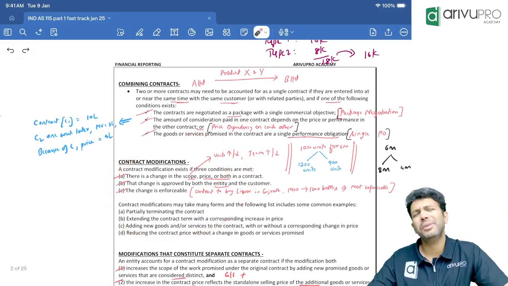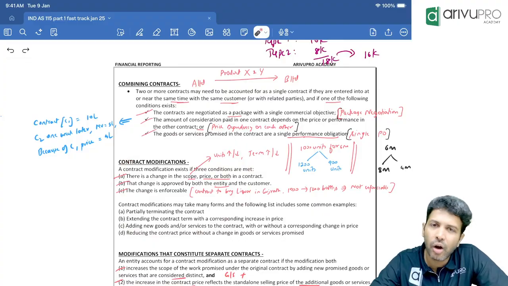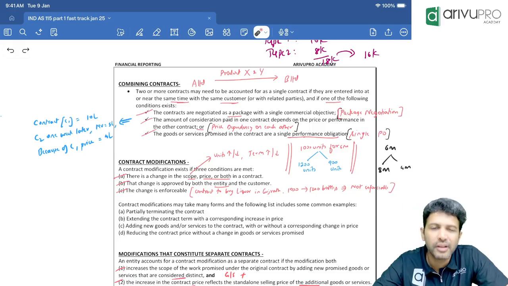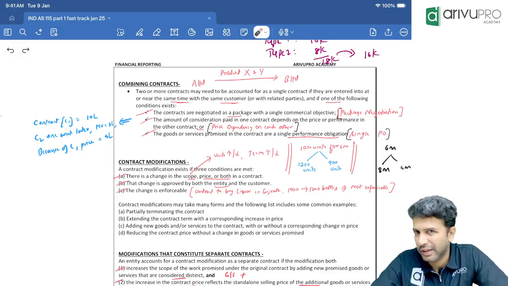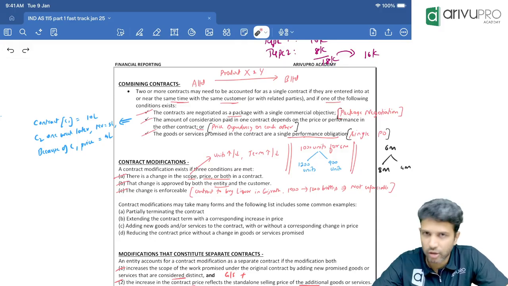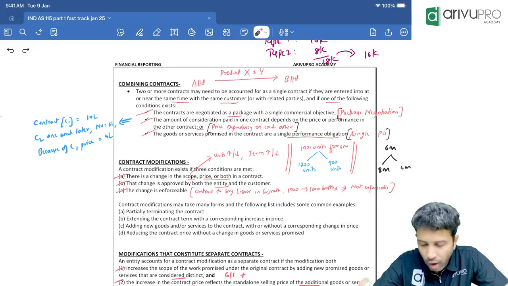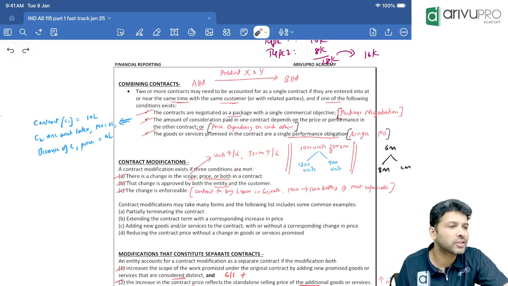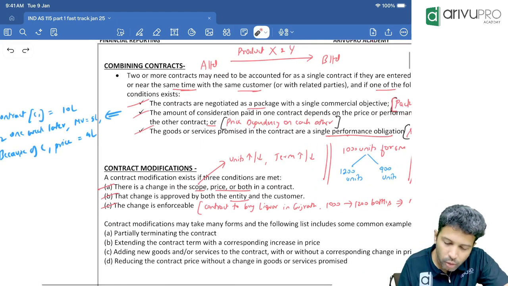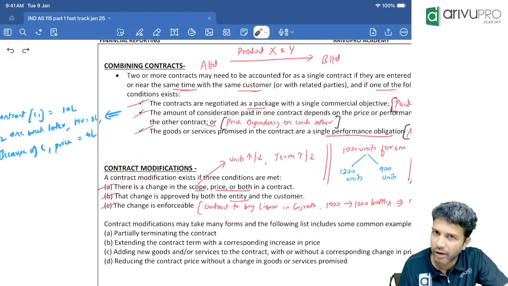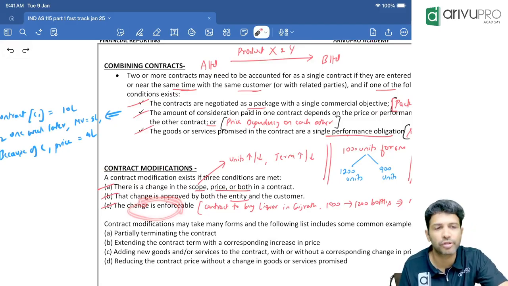Then contract modification. Contract modification means some scope changes happen or price changes happen. When can you say scope changes happen? Either the number of units called out in the contract, or the number of services mentioned in the contract has increased or reduced, or the term has changed, or a price change has happened. Now, if you want to account for it as contract modification, this modification or change should be approved by all the parties and it should be legally enforceable.